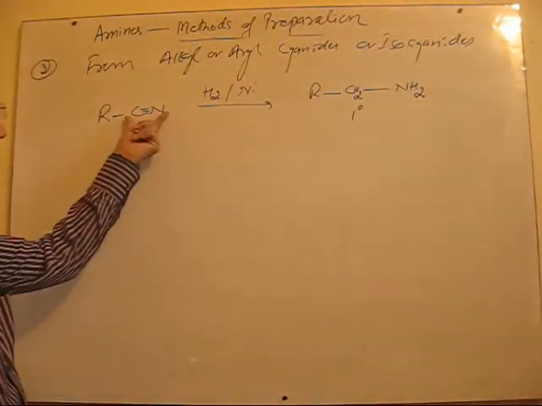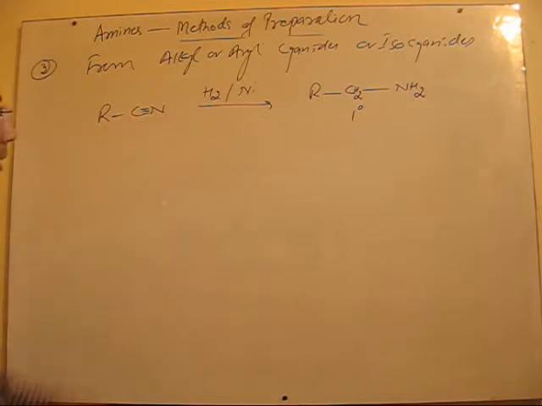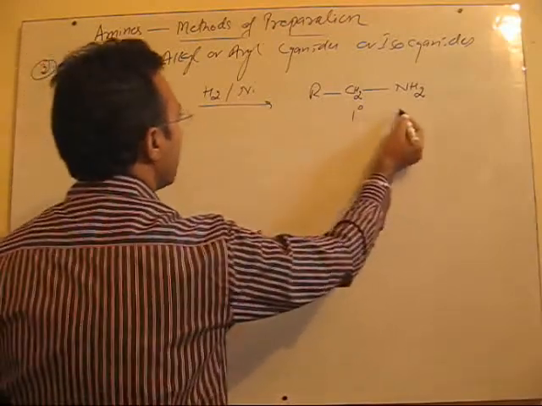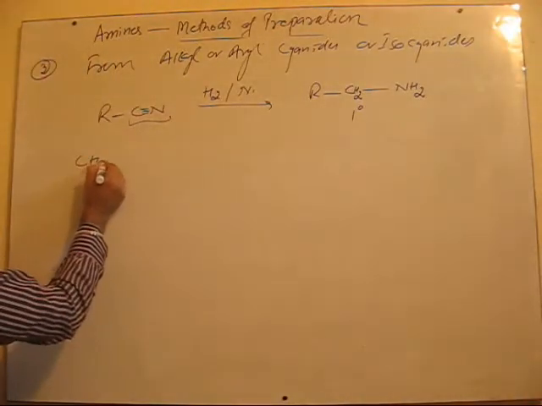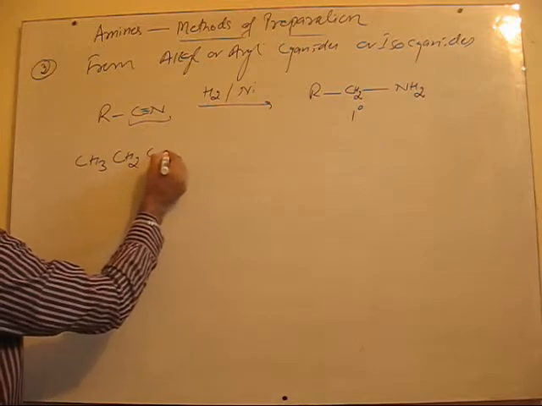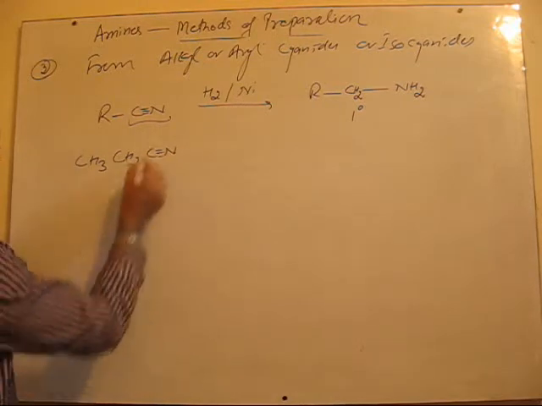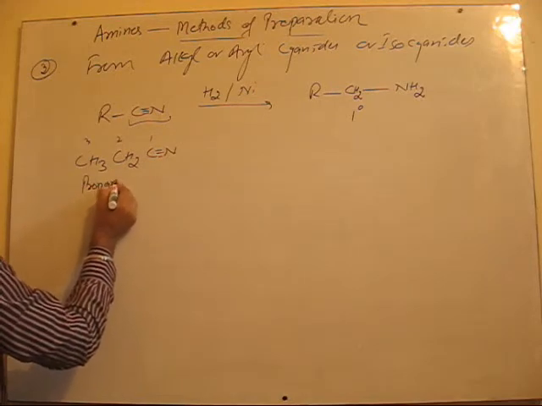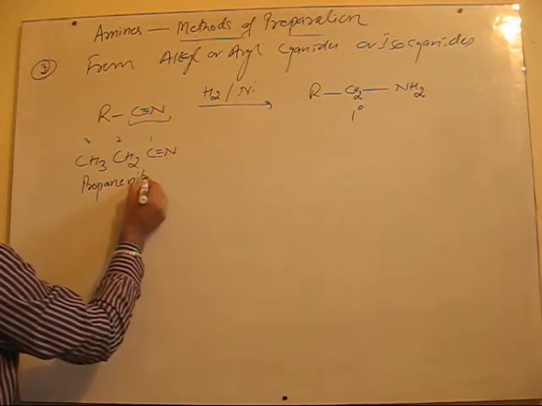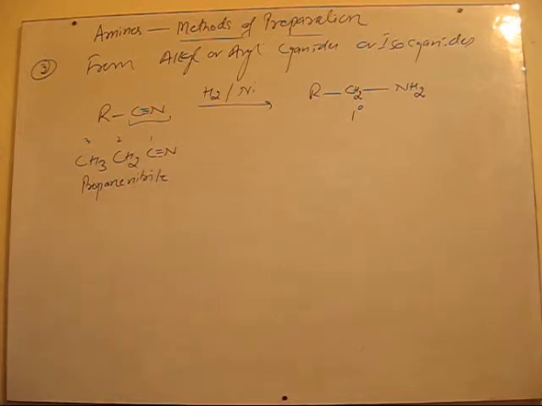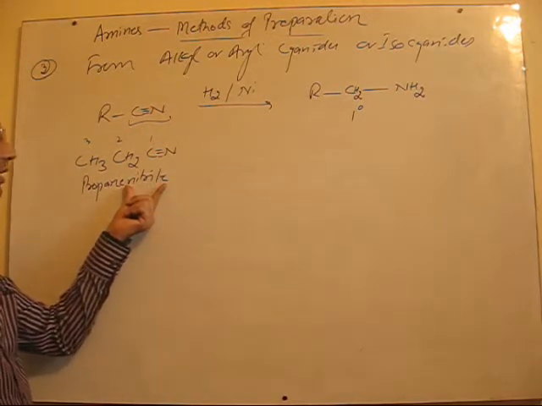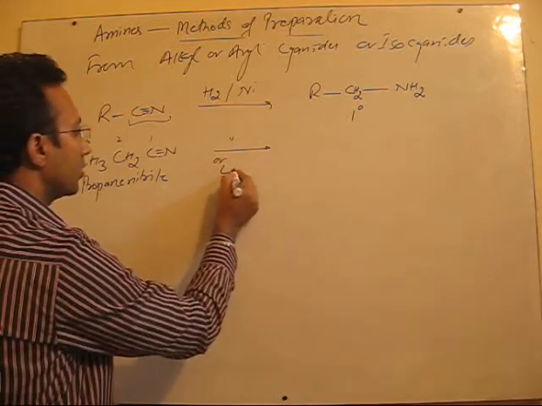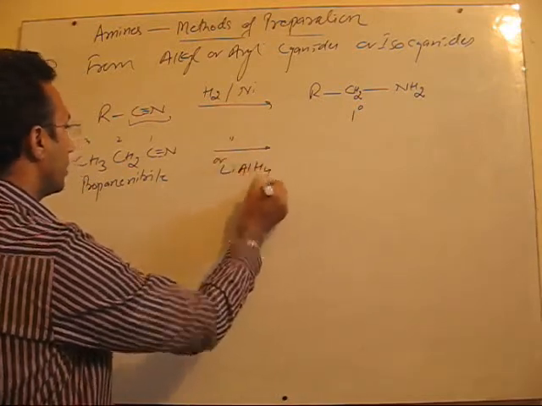Fine. So you see here the group CN is reduced and we get a primary amine. For example, if I have this compound, IUPAC naming 1, 2, 3, this is propanenitrile. Cyanides are known as nitriles in IUPAC naming. Under these conditions, we can also use lithium aluminum hydride for this reduction.